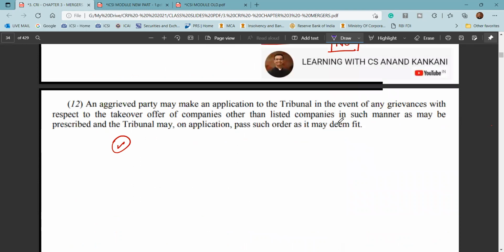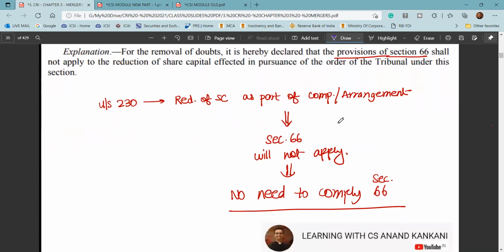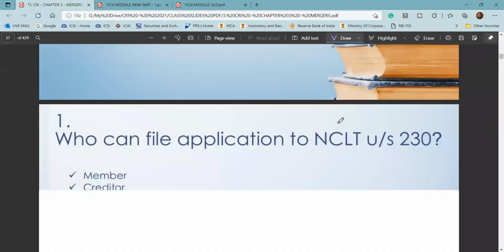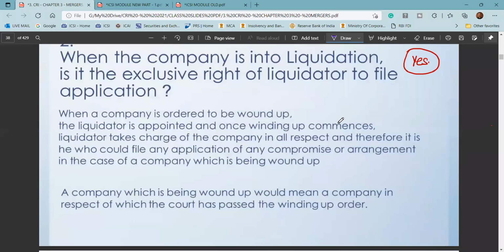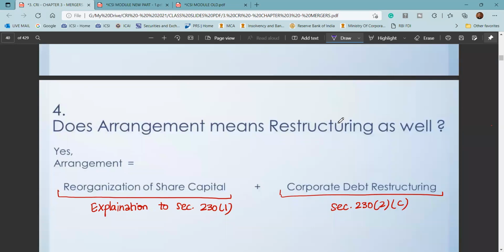Then any aggrieved party can make an application to the tribunal with respect to the takeover of the company, and also the provisions of section 66 will not apply in case the company is doing reduction of share capital. However, if the company does buyback, then the provisions of section 68 have to be complied with. So who can file the application? The liquidator has the exclusive right. And we also discussed that if two companies come together with a scheme, particularly a scheme of merger or amalgamation, then yes, joint applications can be filed.